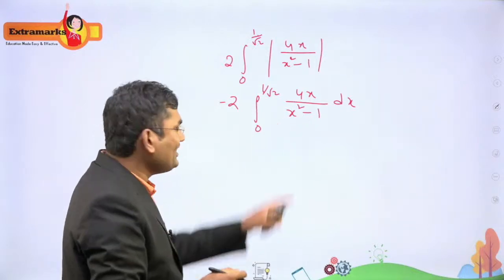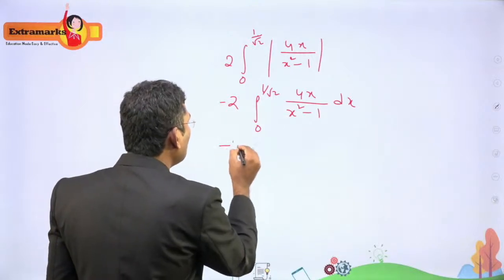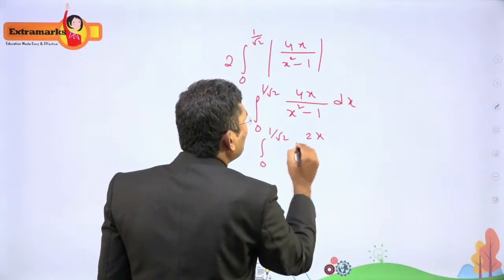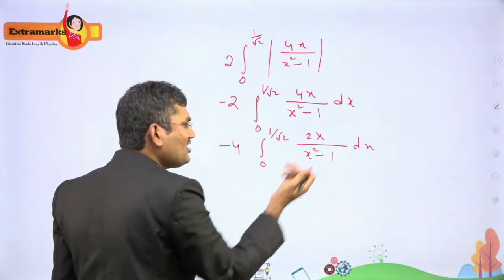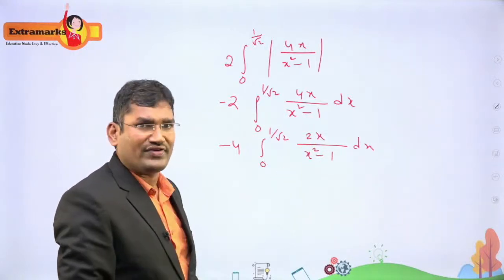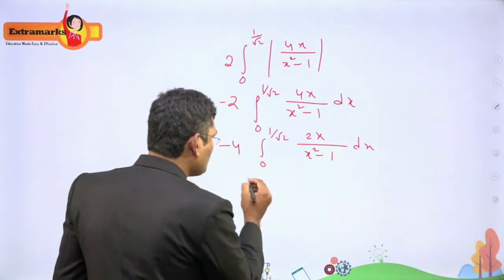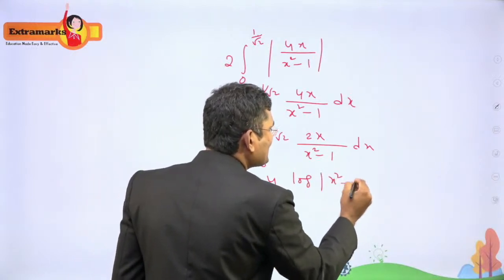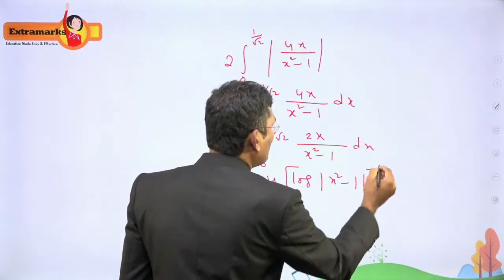If you observe closely here, take 2 common. It becomes 4, and we are left with 2x divided by x square minus 1. You can see here, this is the differentiation of f of x and this is f of x. So f dash of x by f of x integrates to log mod f of x. So minus 4 log mod f of x, where f of x is x square minus 1. Keep the limits, 0 to 1 by root 2.